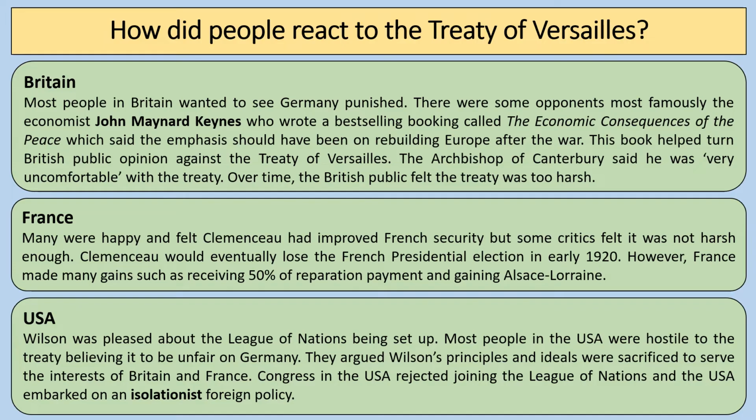So let's look at the Treaty of Versailles first of all. So we've already talked about the Treaty of Versailles, signed on 28th of June 1919. It was a dictated peace, a diktat. And we already talked about the big three, about David Lloyd George, about George Clemenceau, about Woodrow Wilson. And we just really want to think about how people generally react to the Treaty of Versailles.